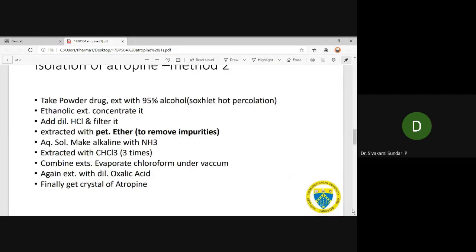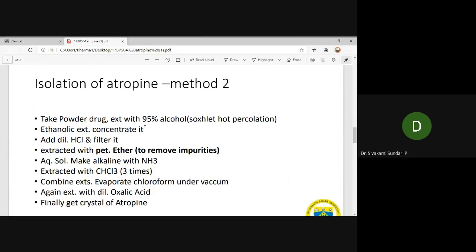Method 2 for isolation of atropine: the powdered drug is extracted with 95% alcohol using a Soxhlet apparatus by the hot continuous percolation method. Then the ethanol extract is concentrated. Then add dilute hydrochloric acid and filter it. Then it is extracted with petroleum ether to remove impurities.